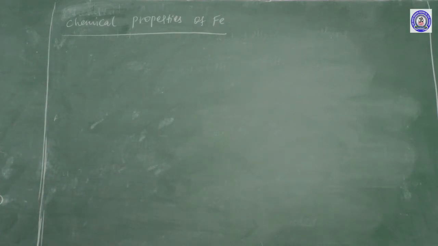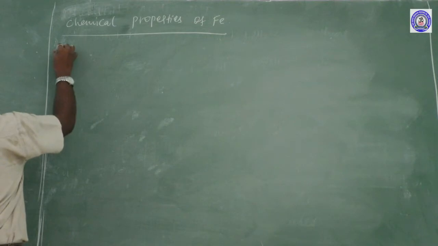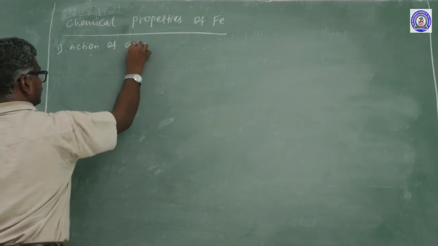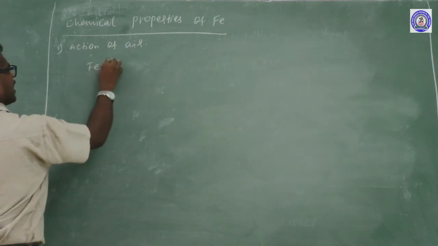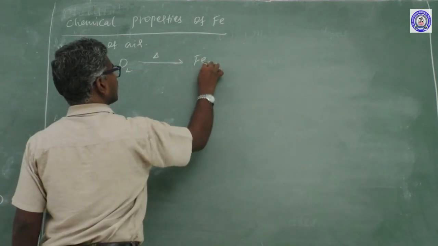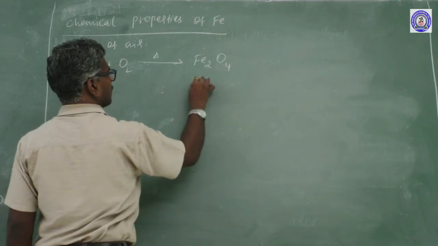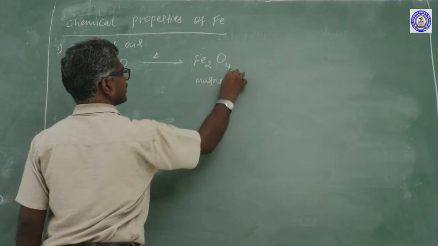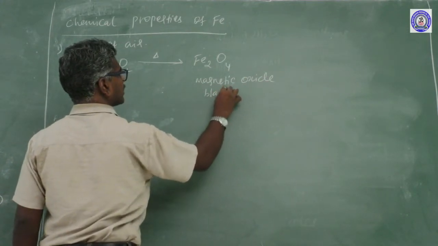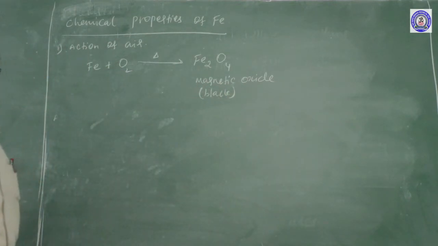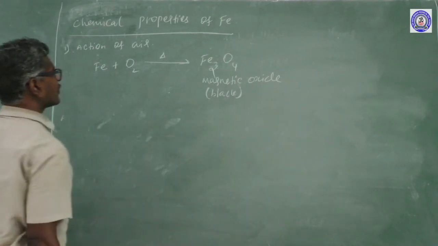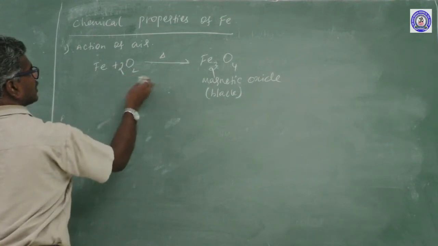Iron valency 2 and 3. First, action of oxygen. Iron reacts with oxygen at a high temperature to form Fe3O4. This is named magnetic oxide. Color is dark, also called magnetite. Balance the equation: 3 times iron, here 2 times, 8 times.